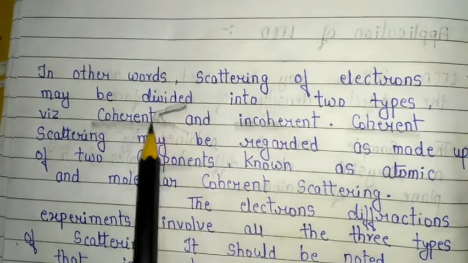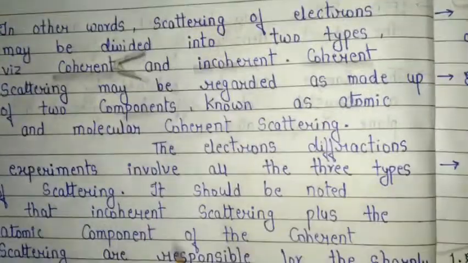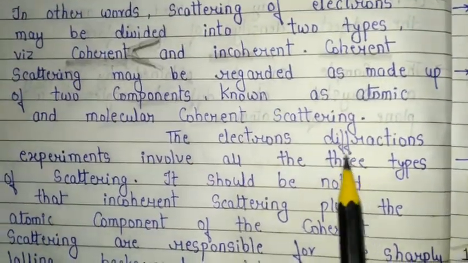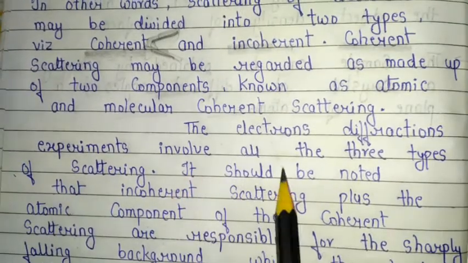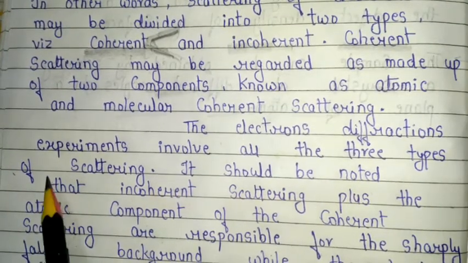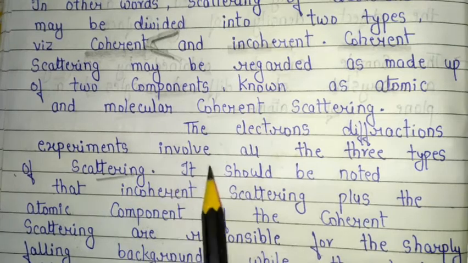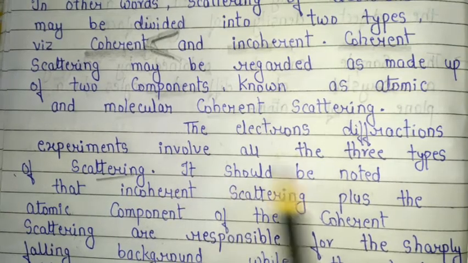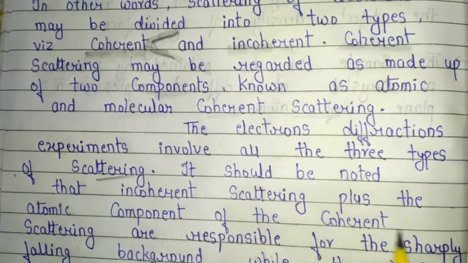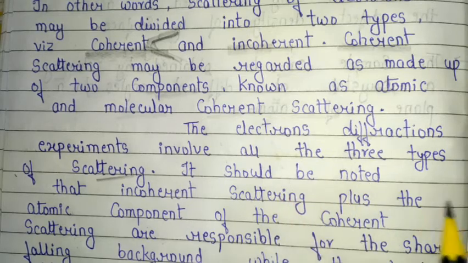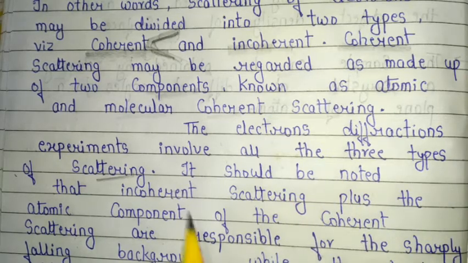The electron diffraction experiment involves all three types of scattering: incoherent, atomic coherent scattering, and molecular coherent scattering.